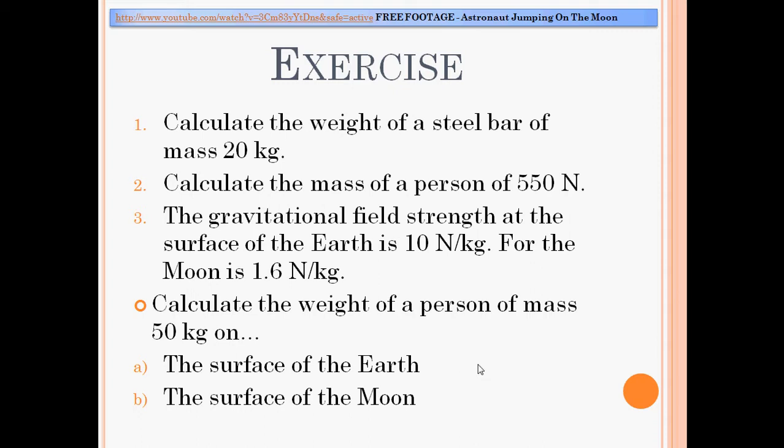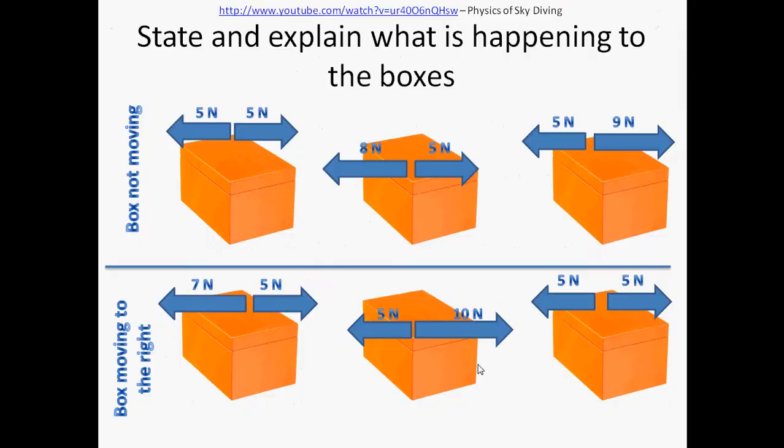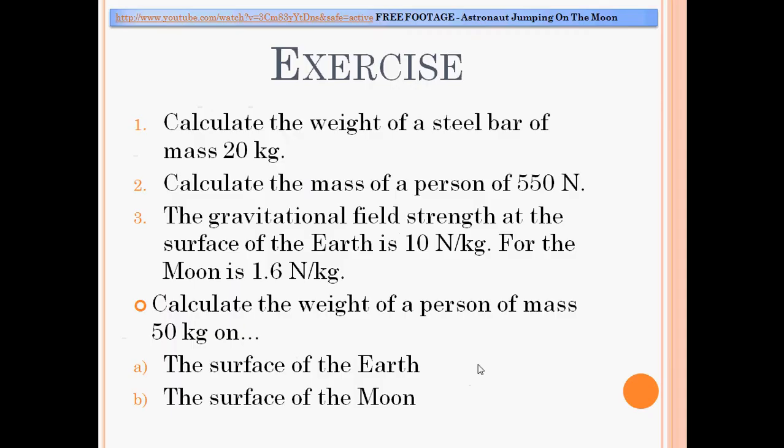Now, quick exercises. Calculate the weight of a steel bar of mass 20 kilograms. So, do I have the answers? No. I'm going to use 10 as the gravitational field strength, just because I do not have a calculator here. So I want the weight. Weight is mass times gravity, so it's 20 times 10. So that gives me 200 newtons.